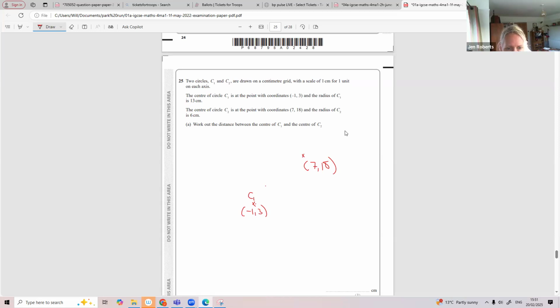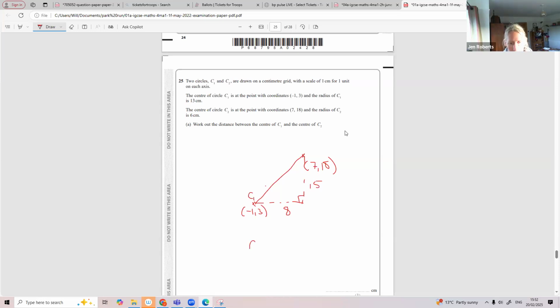Work out the distance between C1 and C2. Now, can you see here? Quite difficult to spot, but you could form a right angle triangle. This is minus 1 along, this is 7 along. So what's the difference between minus 1 and 7? It's 8. This is like 3 up, this is 18 up. The difference between 18 and 3 is 15.